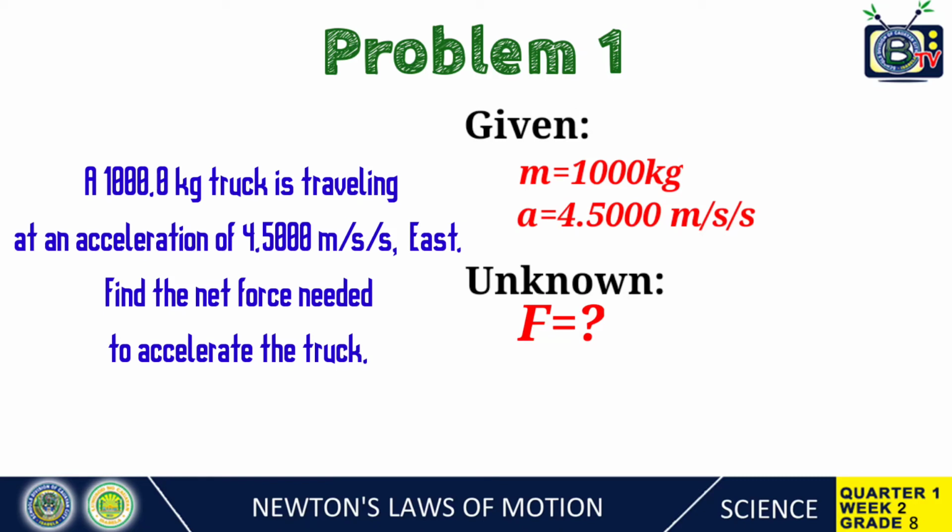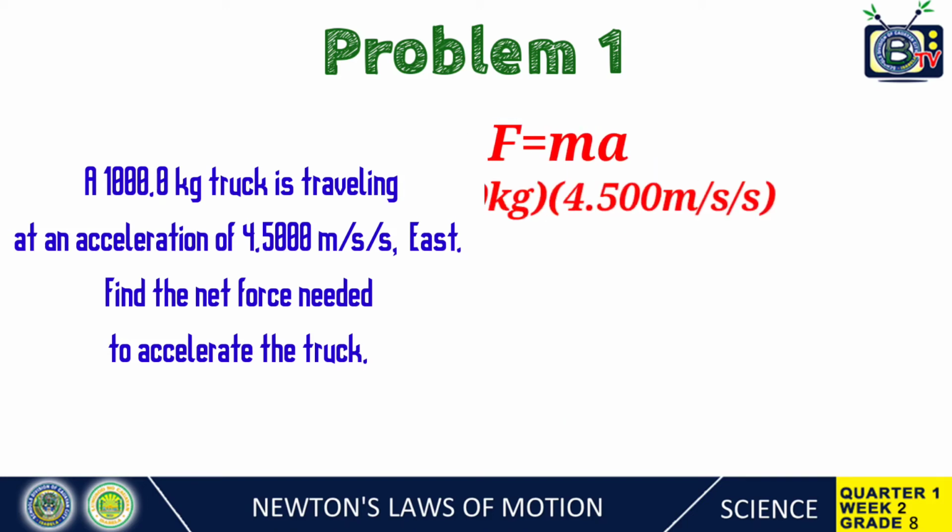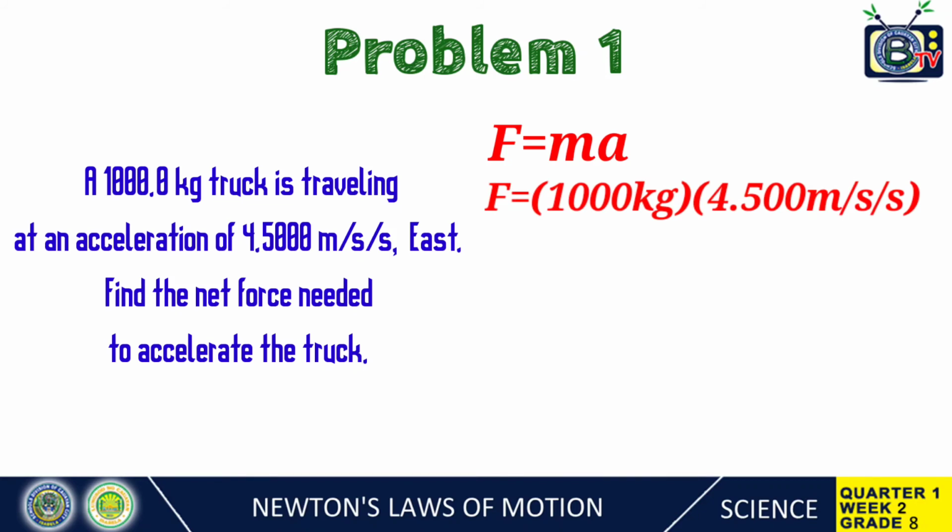If force is unknown, the equation is F equals m times a. Substitute the value of mass, that is 1,000 kilograms, and acceleration, 4.5 meters per second squared.